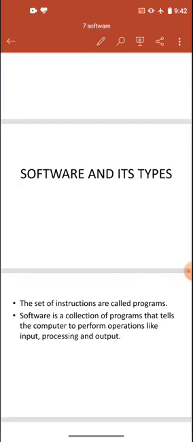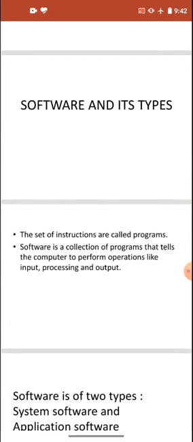And this software tells the computer to perform different tasks, and it is used for input, processing and output. Whatever we are inputting in the system, whatever work we are doing, we are doing in software. And the operating system, which is processing the software, is also a type of software. To work on the computer, we need hardware, and to work upon it we need software.